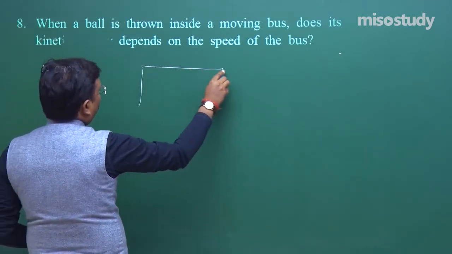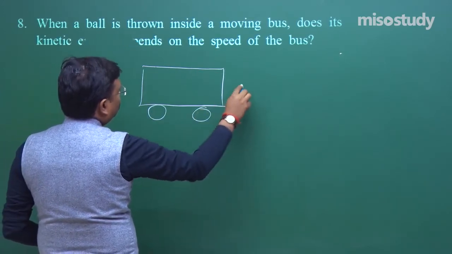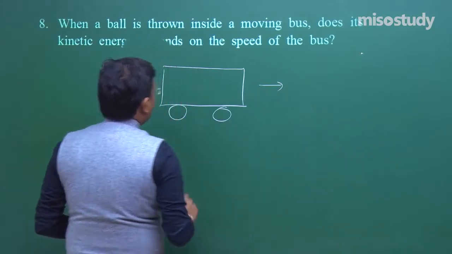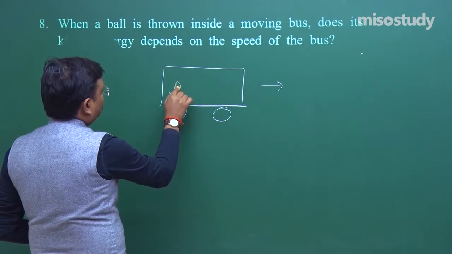This is a Volvo bus going somewhere in this direction, and I am standing over here.